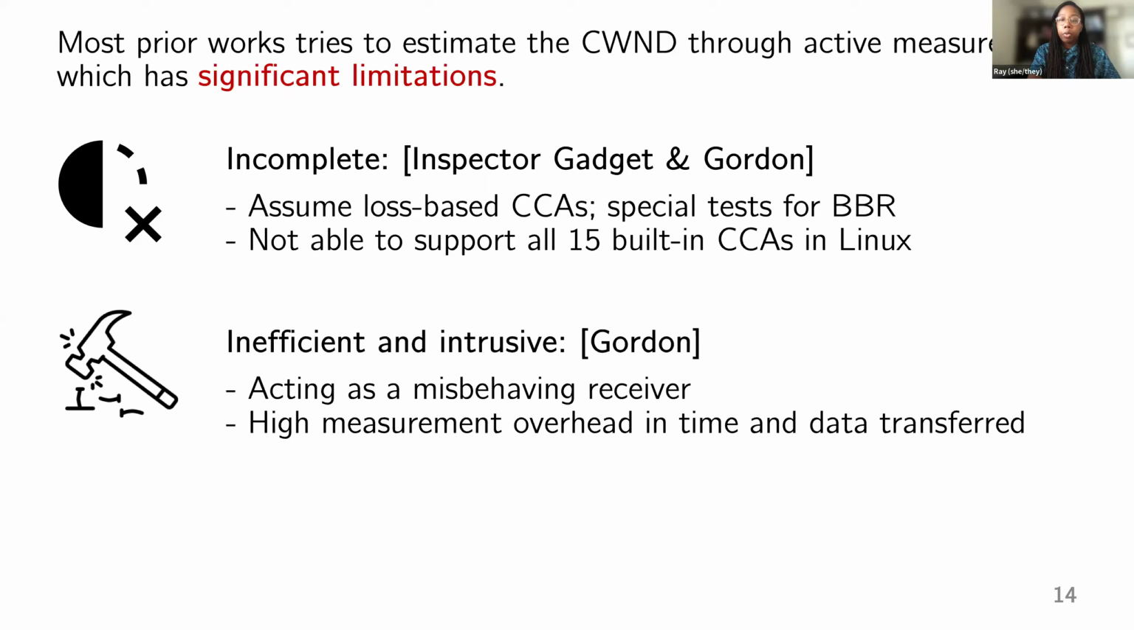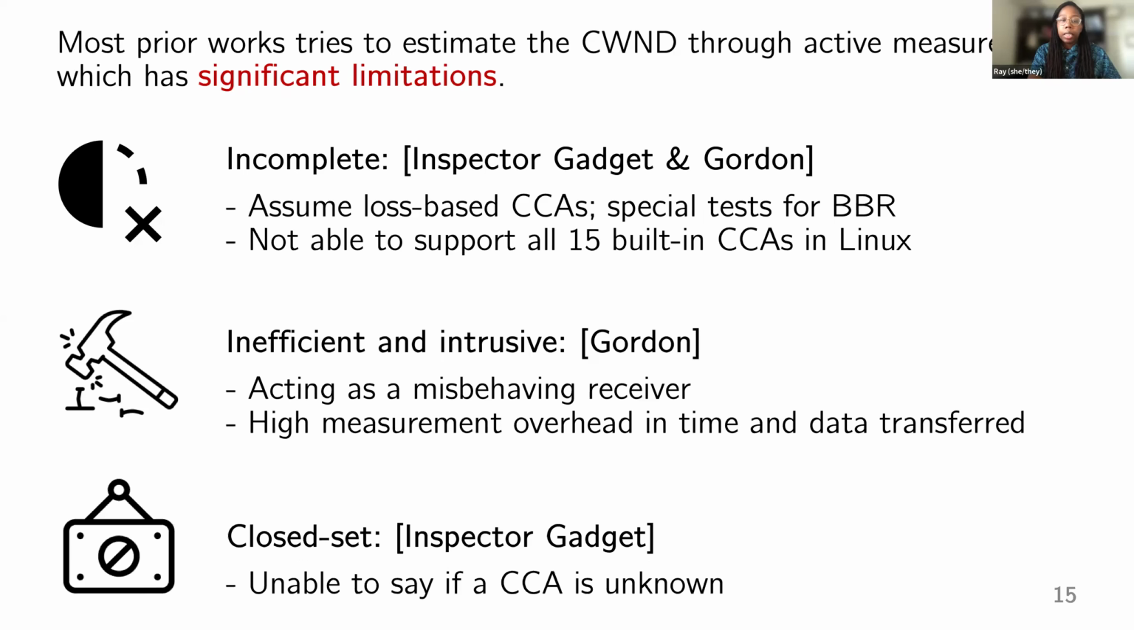In addition, this work, particularly Gordon, is inefficient and intrusive. In order to collect these cwnd traces, they need to try methods like forcing timeouts, among other behavior, which in some cases has them acting as a misbehaving receiver. So this leads to high measurement overhead, requiring a lot of time to collect traces and a lot of data to be transferred between the sender and the receiver. Lastly, Inspector Gadget is what we call closed set. This means that we're assuming that a server will use a CCA in the training set, so they're unable to say that a CCA is not in the training set and is unknown.